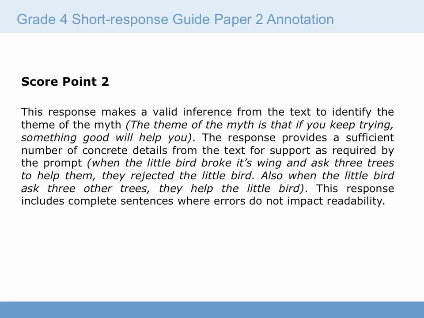Guide paper 2 also received a score point of 2. In this, the response makes a valid inference from the text to identify the theme of the myth. The student wrote, "The theme of the myth is that if you keep trying, something good will help you." The student also provided a sufficient number of concrete details from the text as support as required by the prompt. When the little bird broke its wing and asked 3 trees to help them, they rejected the little bird. That's 1. And then the other is also when the little bird asked 3 other trees, they helped the little bird. So the reason they got a 2, again, is they identified the theme and they provided 2 facts.